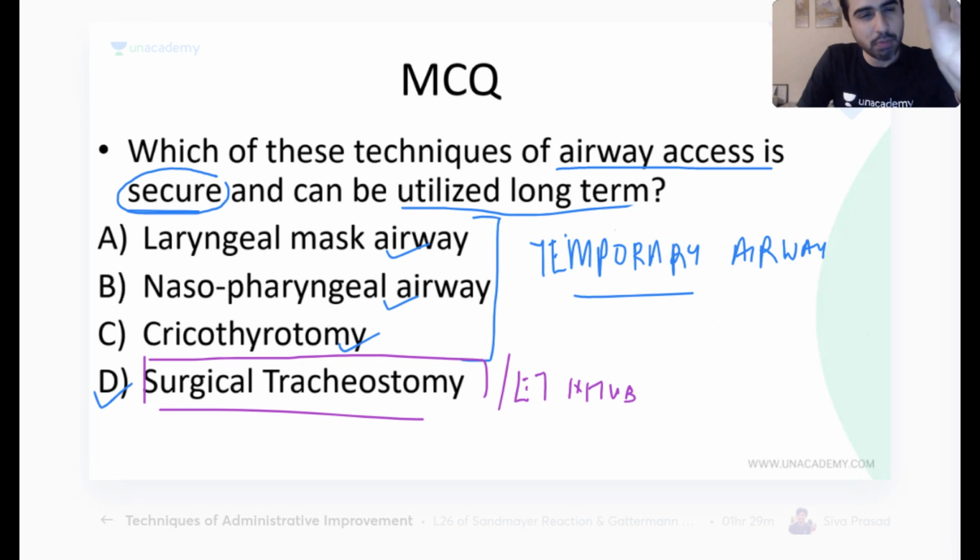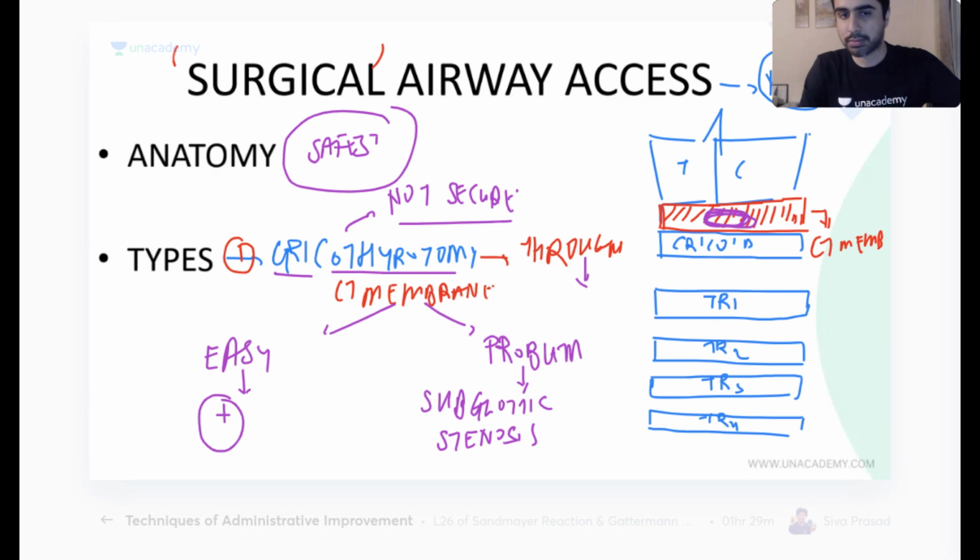They can be kept for maybe minutes, maybe a few hours. They can't be kept for days. None of these can be kept for days on end. Laryngeal mask airway, oropharyngeal airway, you will read all of them in medicine. They cannot be kept for days. That's why they are temporary. Endotracheal tube can be kept for a few days. Tracheostomy can be kept for a very long time.